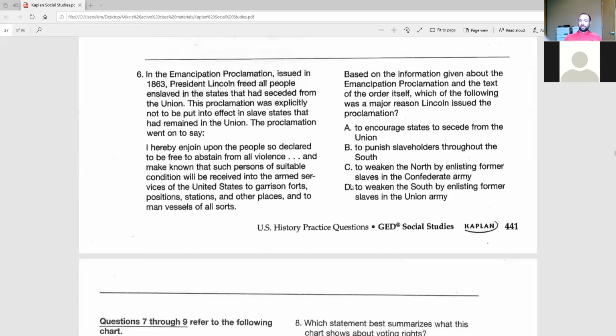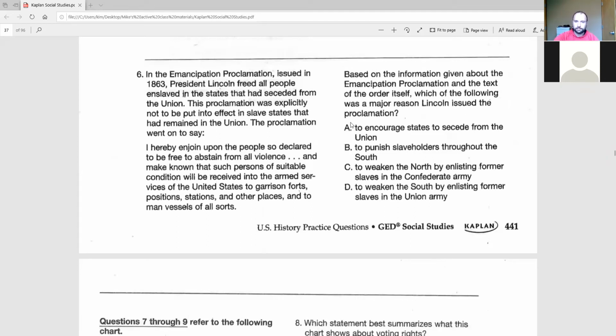So let's look at what the question asks. The question asks, based on the information given, which of the following was a major reason Lincoln issued the proclamation? So of these 4 things, based on the paragraph and the short quote from the proclamation, what can we tell is one major reason why Lincoln issued the order?